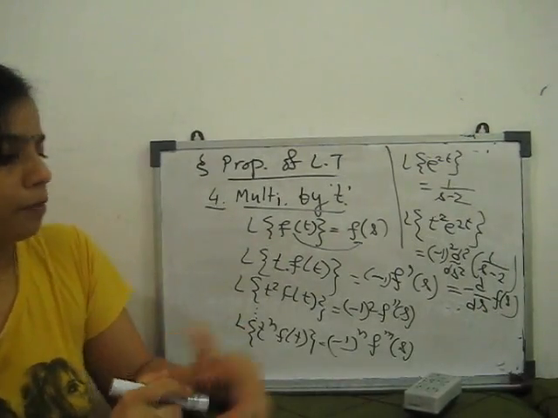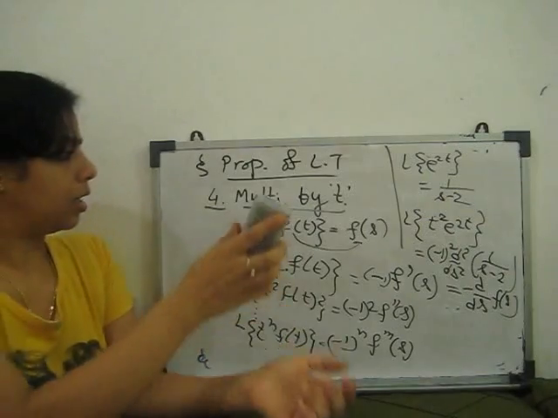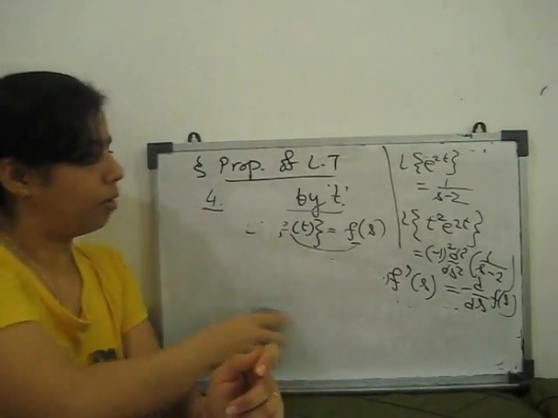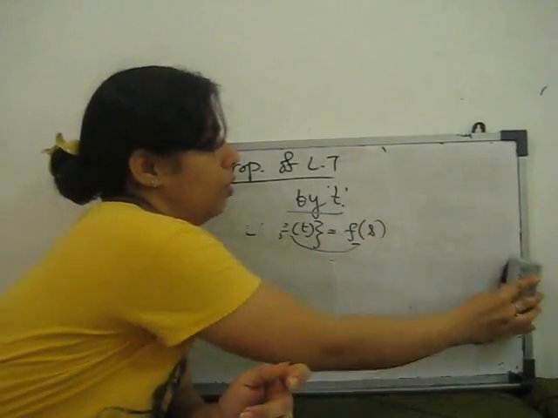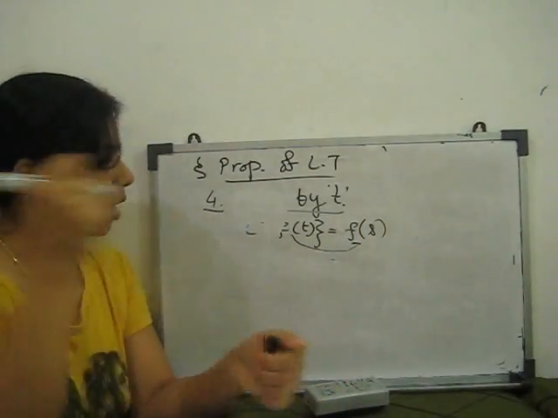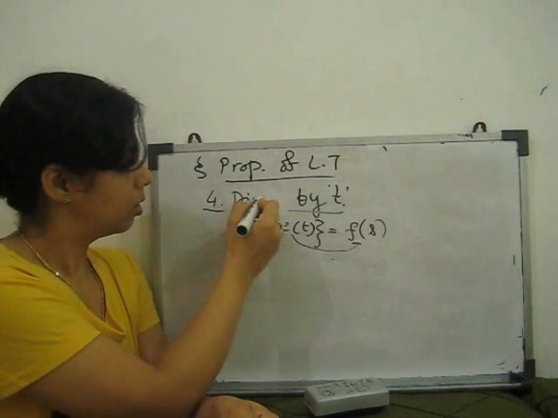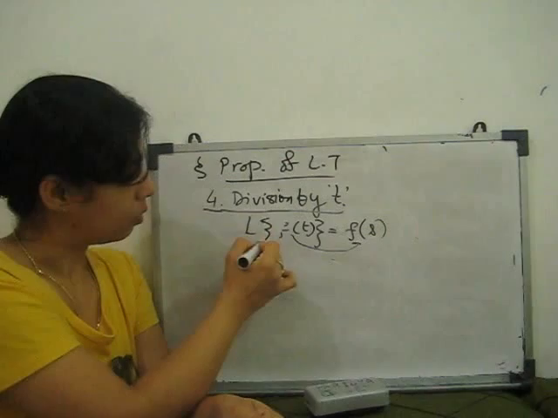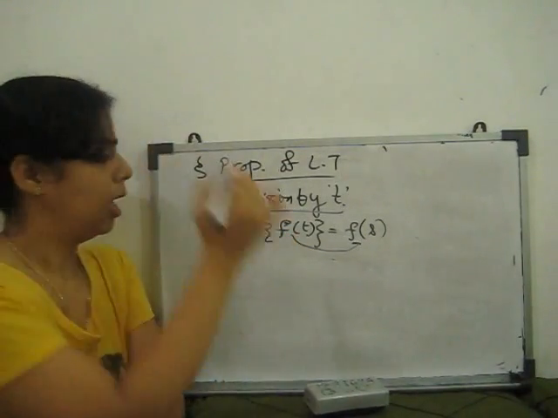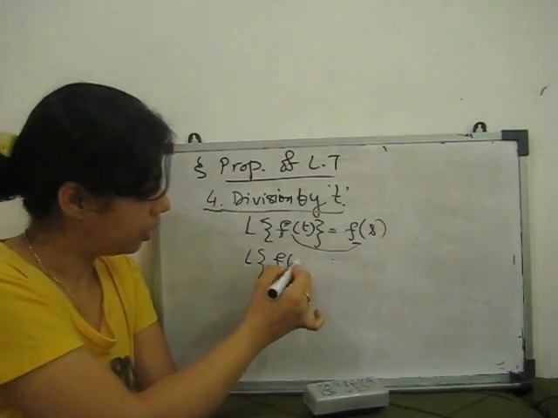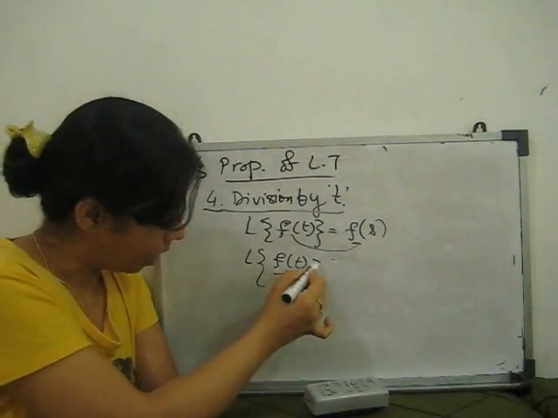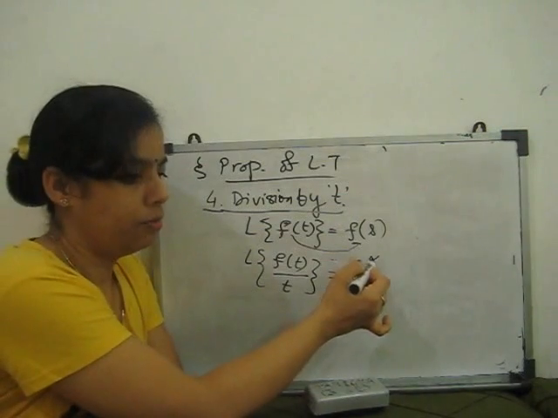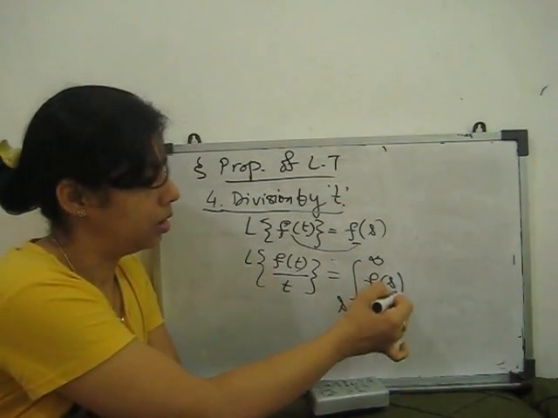Next, the fifth property is division by t. For multiplication we have to differentiate, for division we have to integrate our final function. So if the Laplace transform of f(t) is F(s), then the Laplace transform of f(t) divided by t is the integral from s to infinity of F(s) ds.